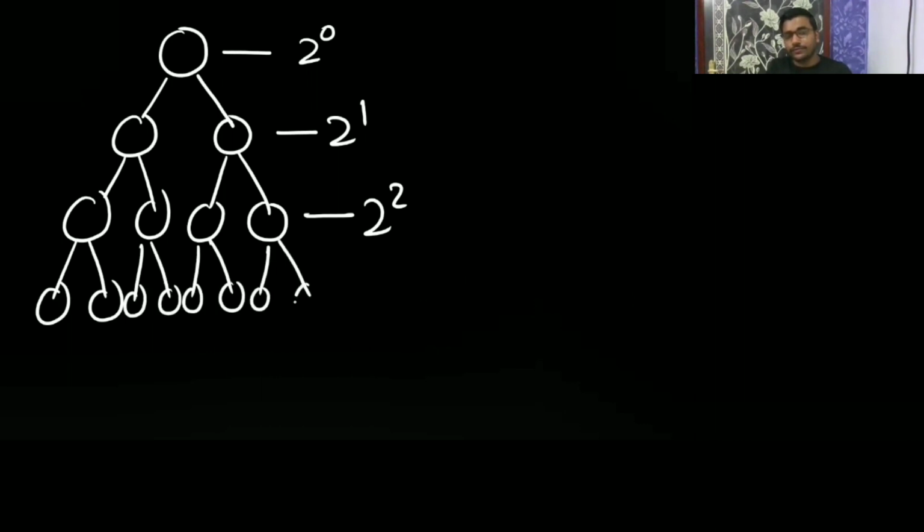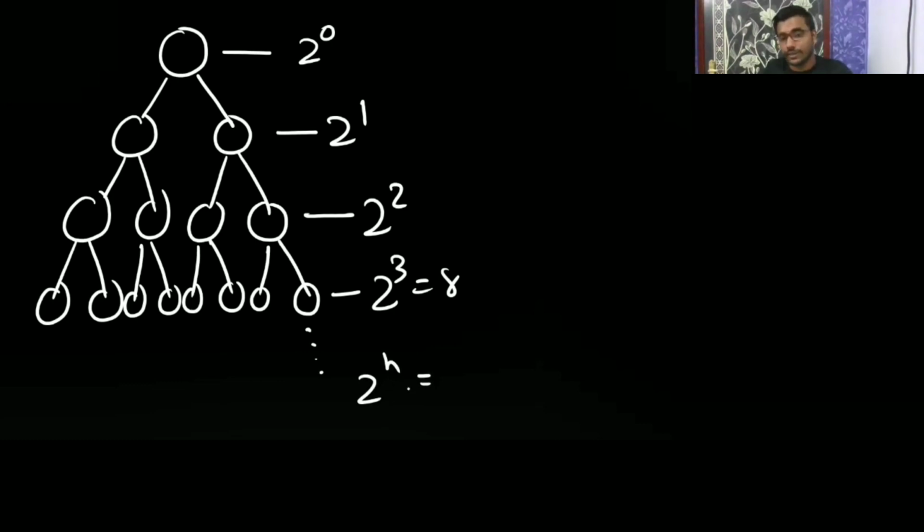At this level, level 0, you are having only 1. At level 1, how many nodes? 2, 2 to the power 1. At level 2, how many nodes in a full binary tree? You are getting 4, 2 to the power 2. Similarly, at level 3, how many nodes are you going to get? In a full binary tree all leaf nodes should be at the same level, so 2 to the power 3, 8. Similarly, it is going till h, 2 to the power h.